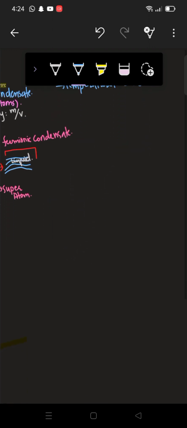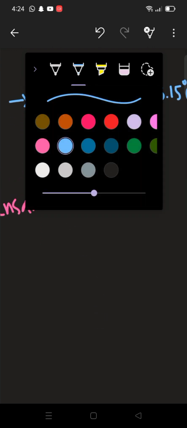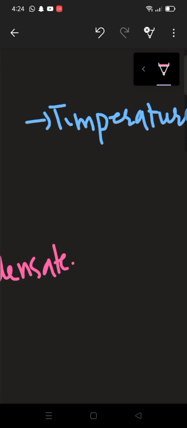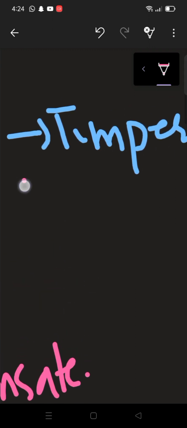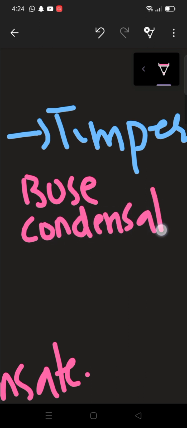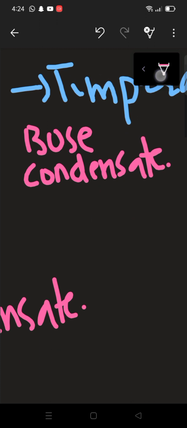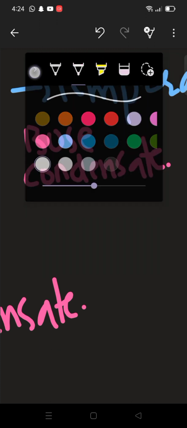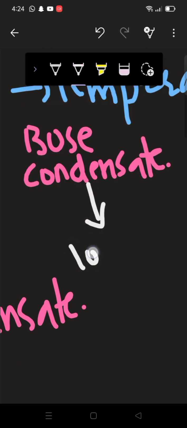So temperature is very important, and it can only be found in the coldest place. With that, we have two other points: in the Bose condensate, we had to take low density.